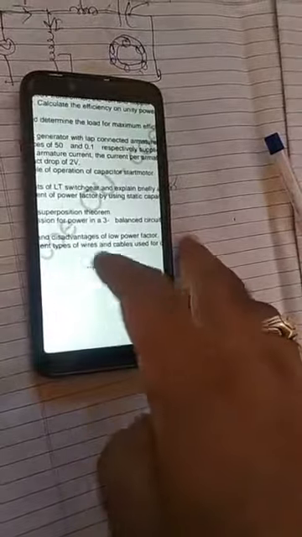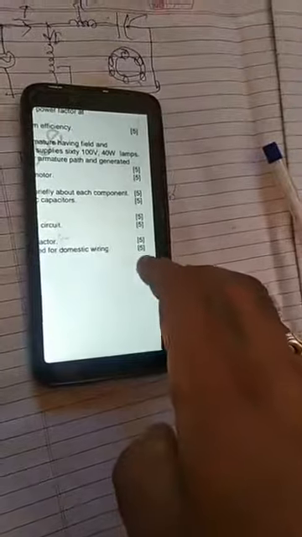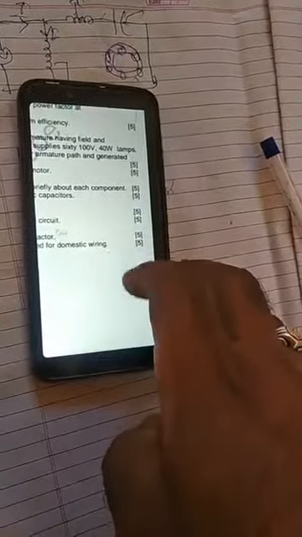Then describe the different types of wires and cables. Again this question is from the 5th unit only. So 19 plus 5, 24. They have asked 2 full questions from the 5th unit, along with 4 marks from part A. It means 24. If you have studied the 5th unit perfectly, you would have got 24 marks. Those who wrote the 5th unit last semester all passed this subject. If you are able to score 16 also, it's enough.